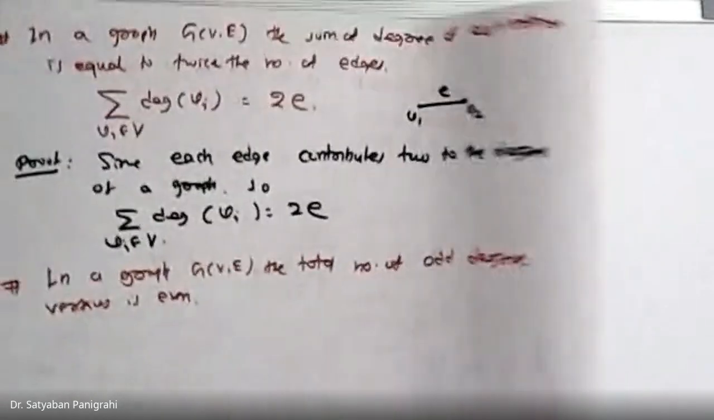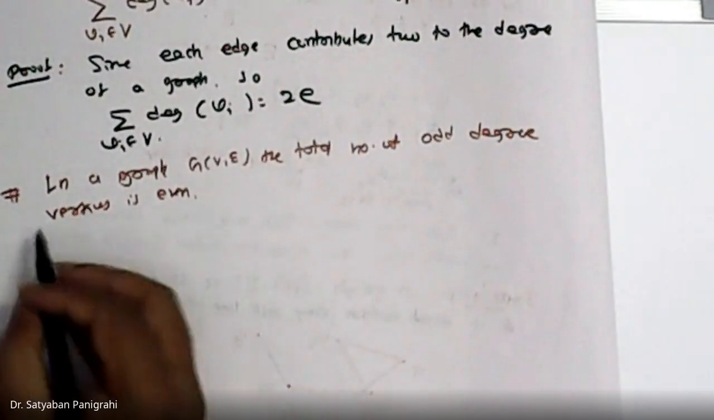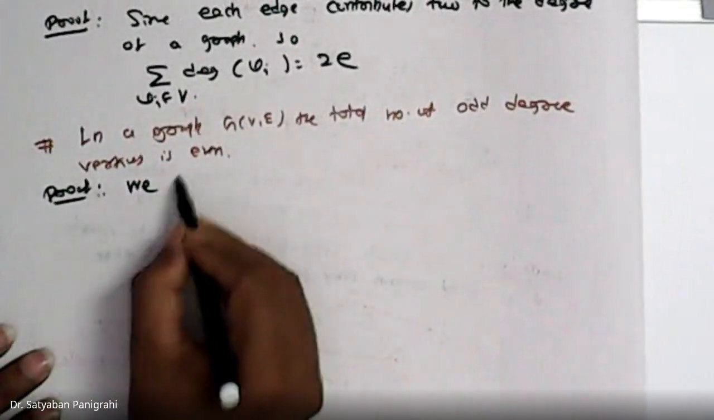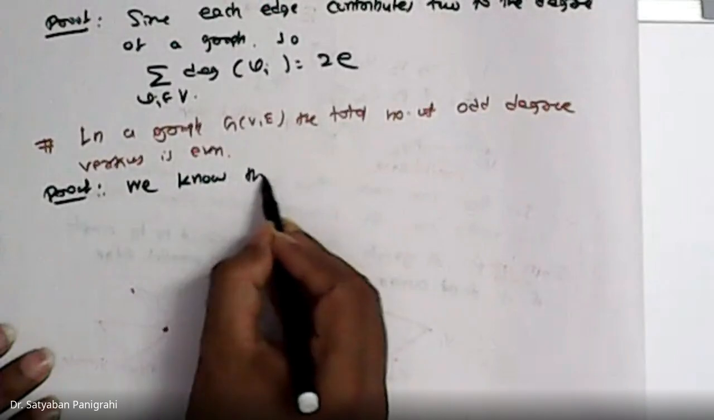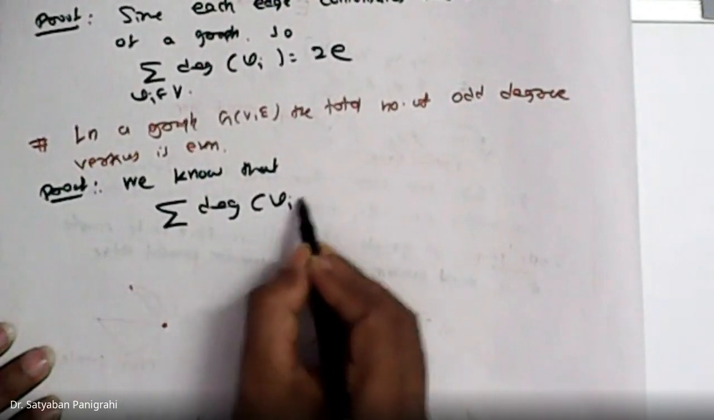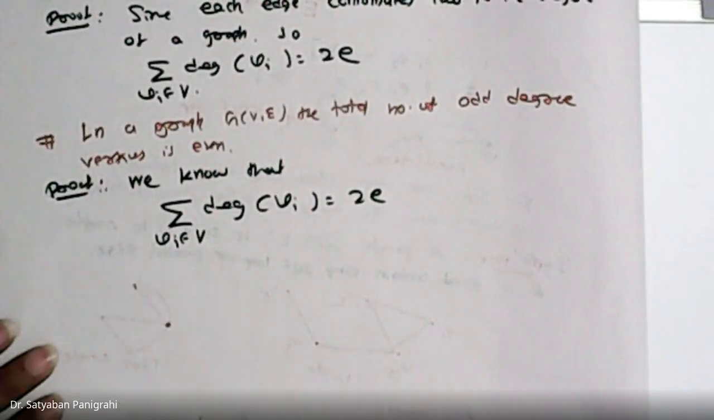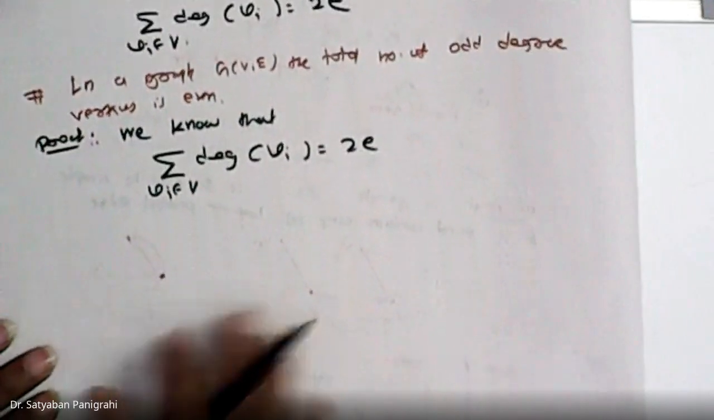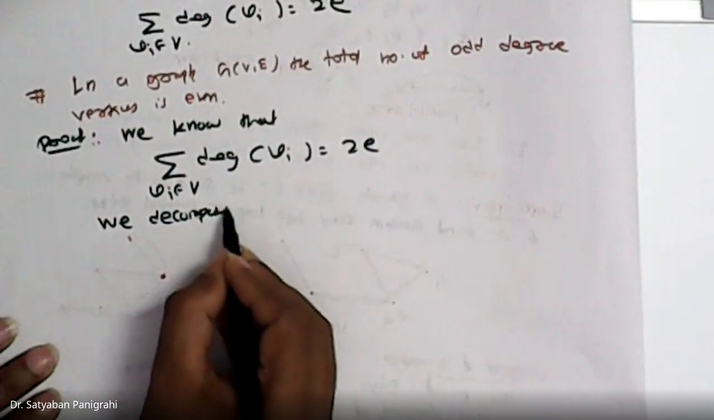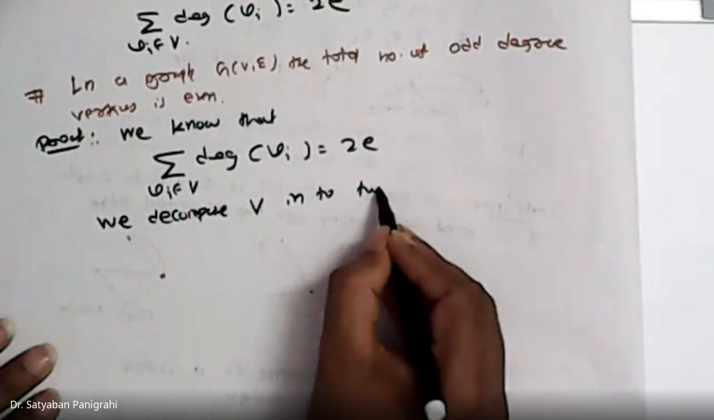For that, we just apply the handshaking theorem and use certain concepts. Now, to prove this, we know that the sum of degree of Vi equals 2 times the number of edges. Now we decompose V into two sets,